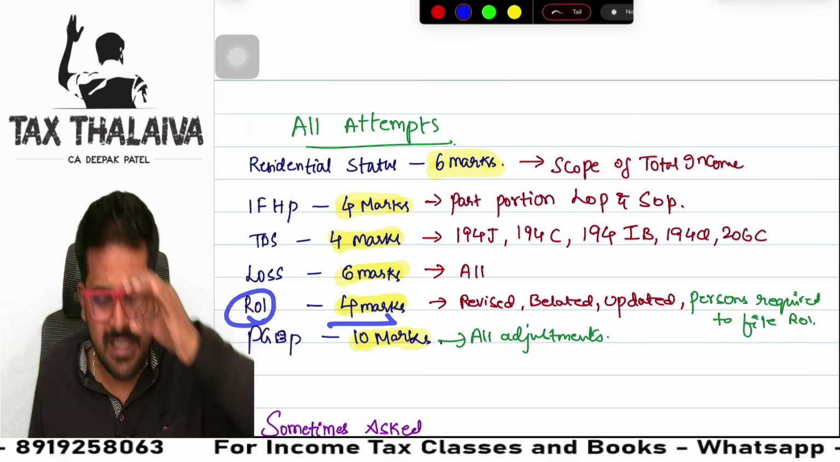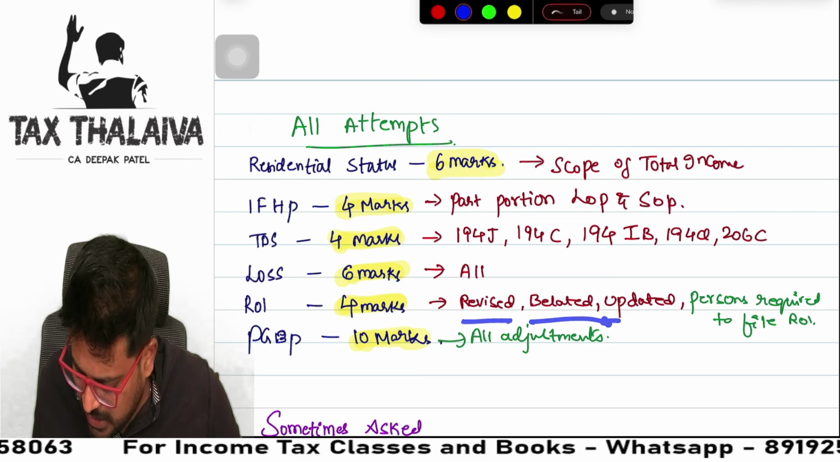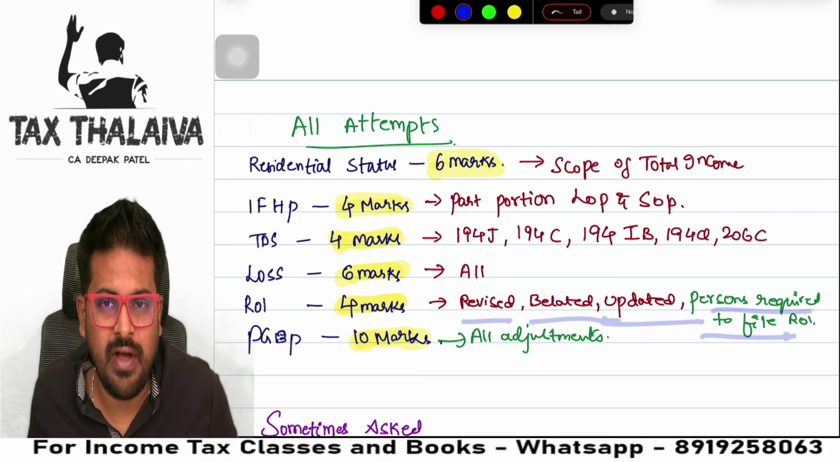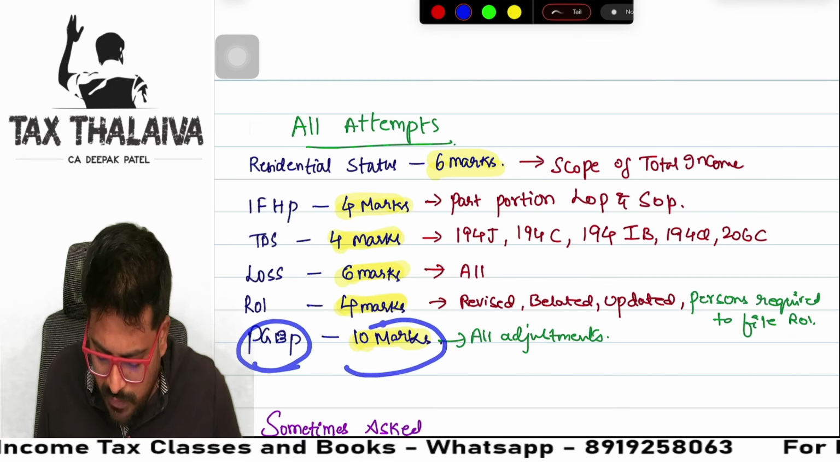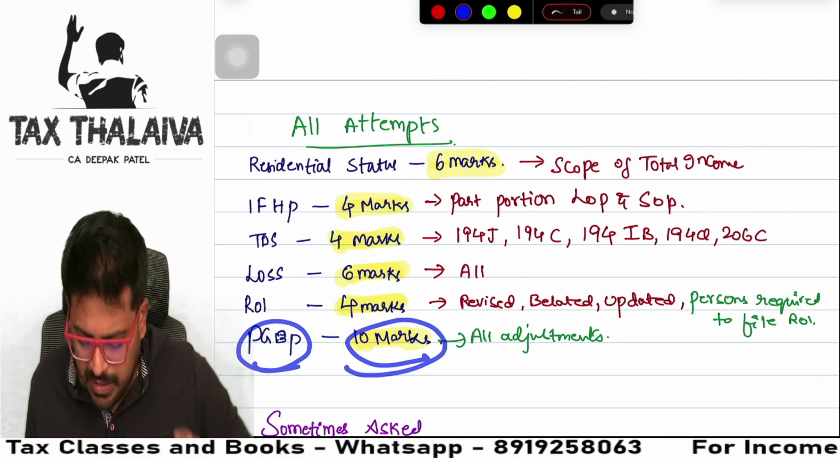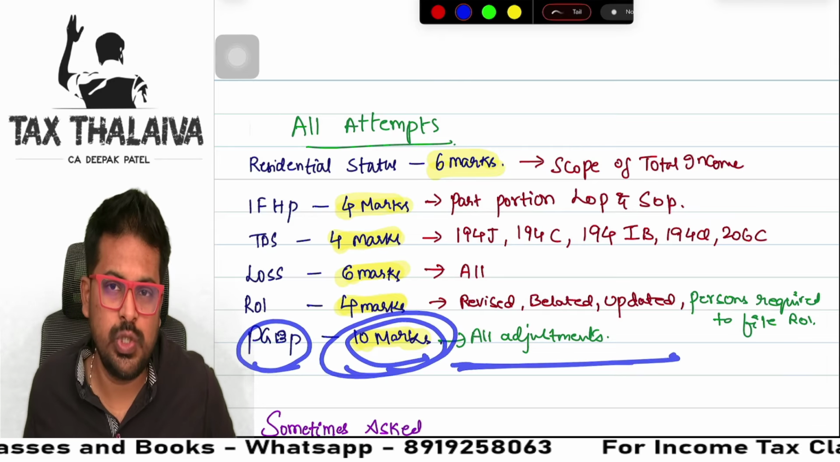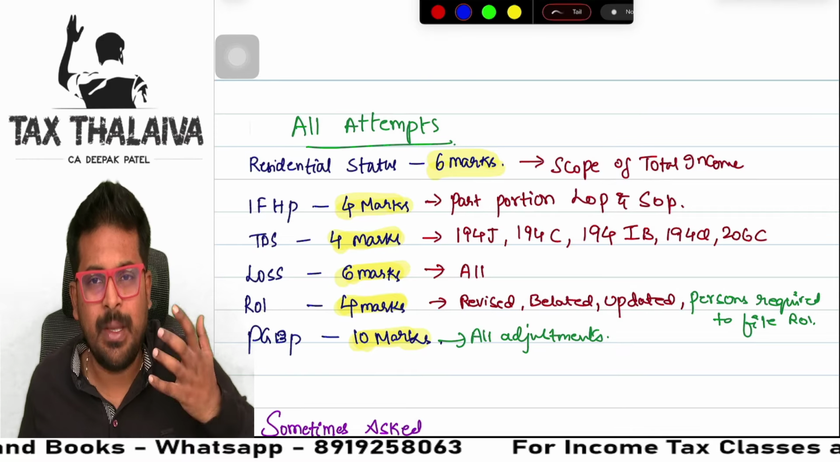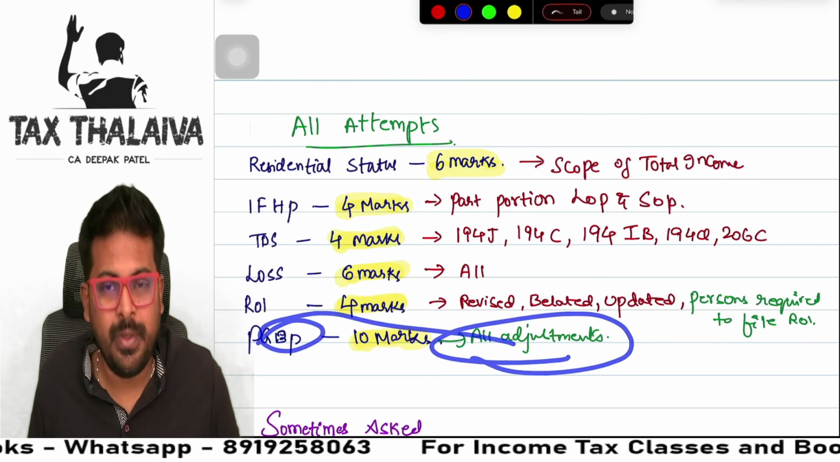Return of income, 4 marks, every attempt they are asking. Revised return, belated return, updated return, persons required to file return of income. And PGBP, you know very well, it is forming part of the total income, almost 10 marks. All adjustments you need to cover. I will be coming up with a separate video on all adjustments of the PGBP topic.